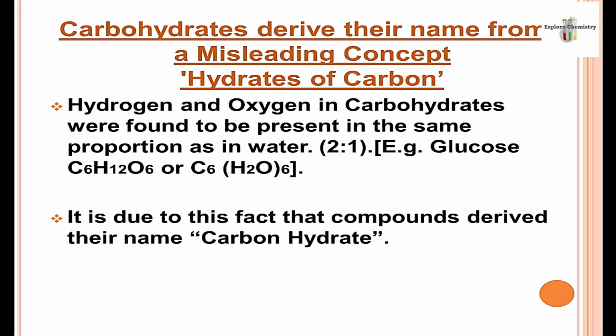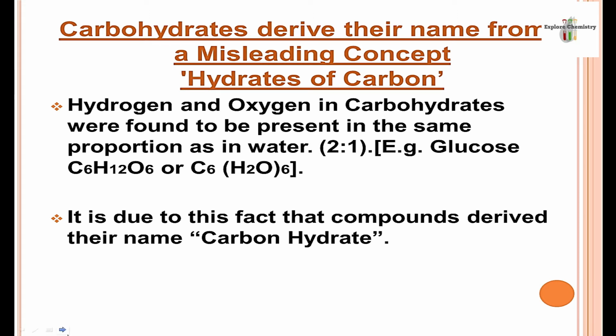The carbohydrate name is derived from their composition. Carbon and water are present. With this composition, we can find out the general formula of carbohydrates also, like C6H12O6, which is the simplest glucose. So its formula is actually C6 and 6 water molecules.